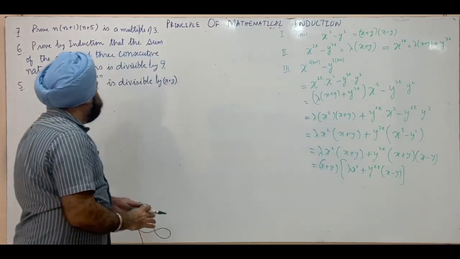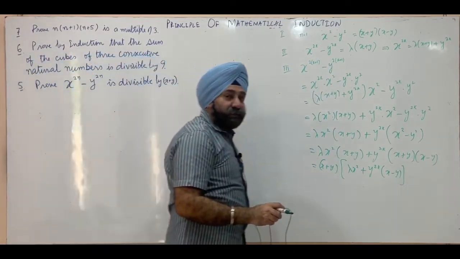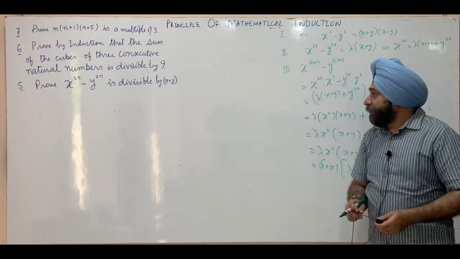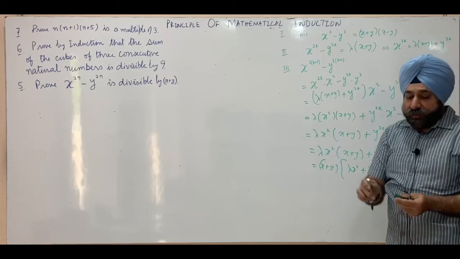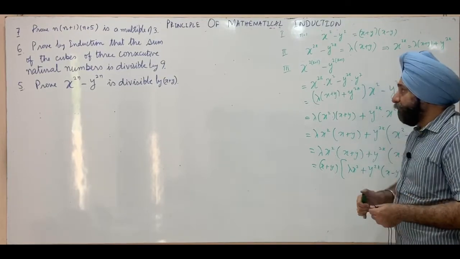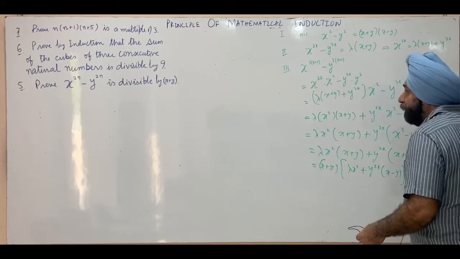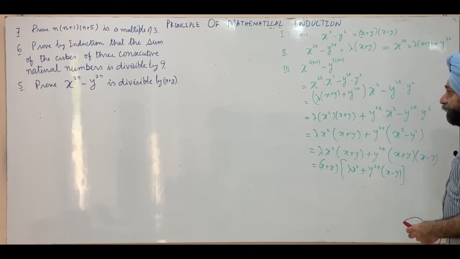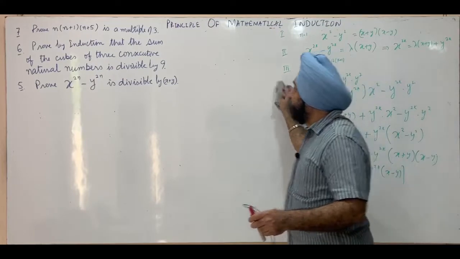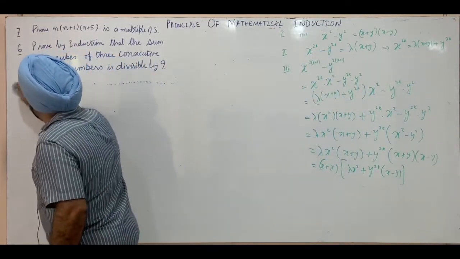X plus y outside means this expression is divisible by x plus y. So therefore the result is true for n is equal to k plus 1. Hence by principle of mathematical induction, the result is true for all n which belong to the set of natural numbers. Question number 6.